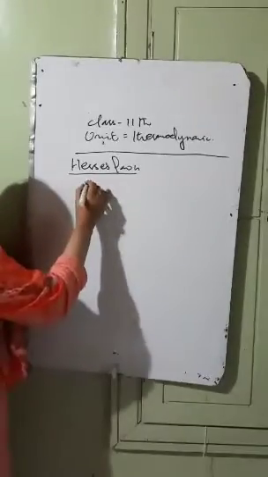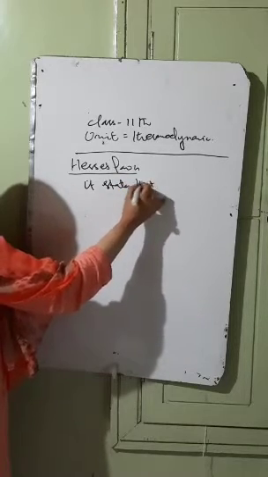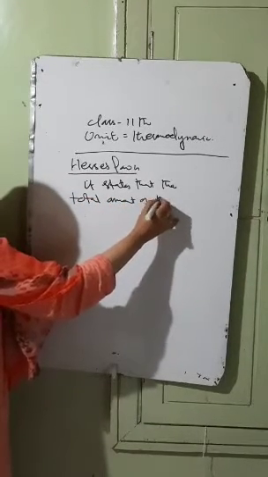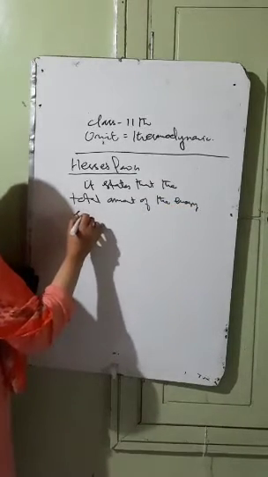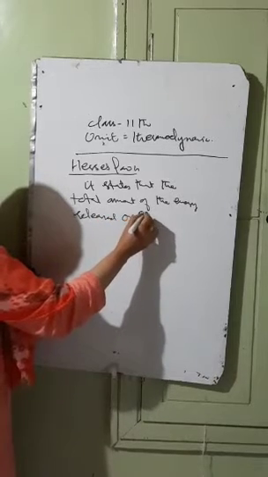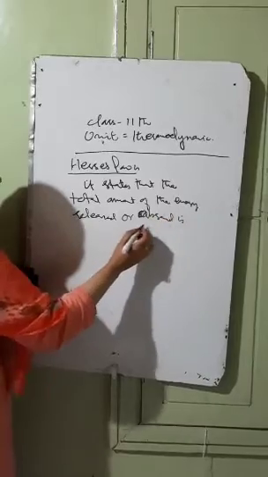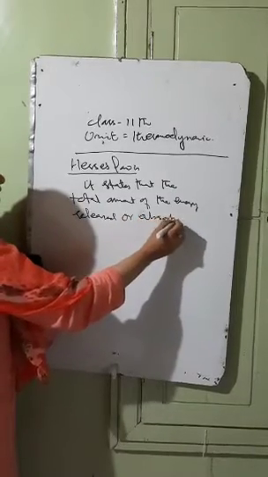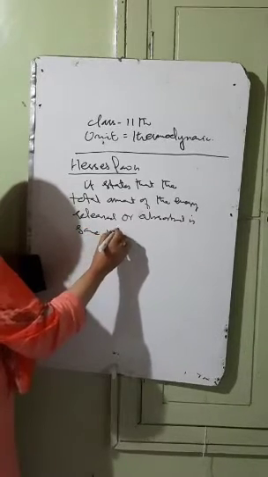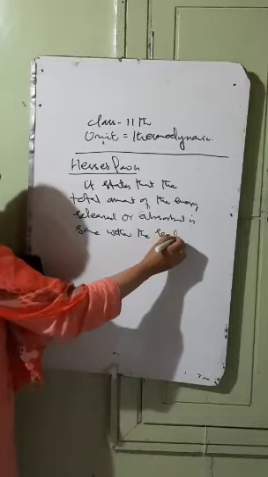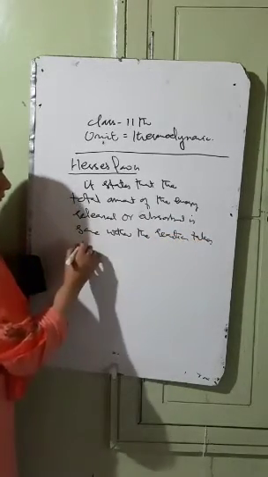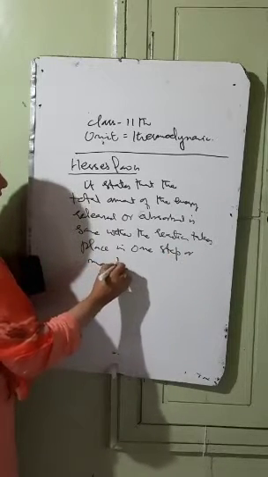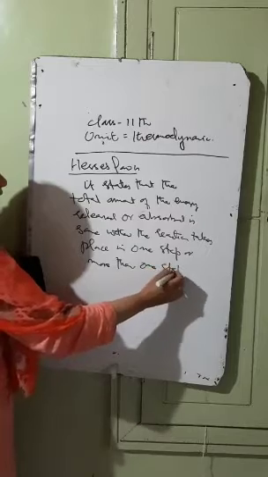It states that the total amount of the energy released or absorbed is same whether the reaction takes place in one step or more than one step. That is the Hess's law.